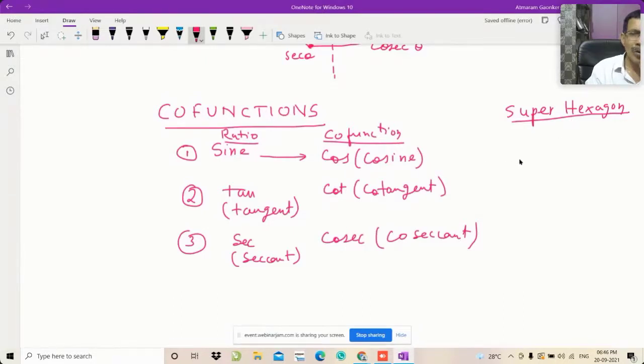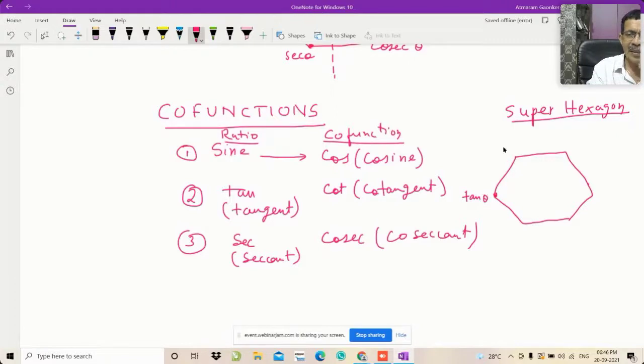So let me draw the super hexagon over here. I will tell you how to draw this super hexagon again. To draw the super hexagon, you start from the left hand side vertex of the super hexagon and write tan of theta there.